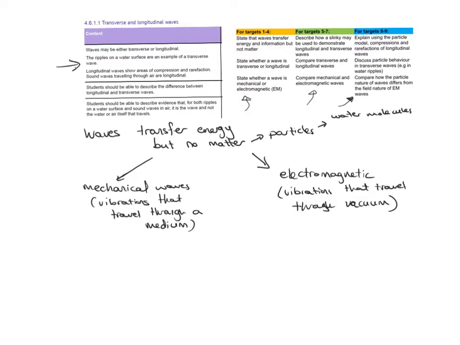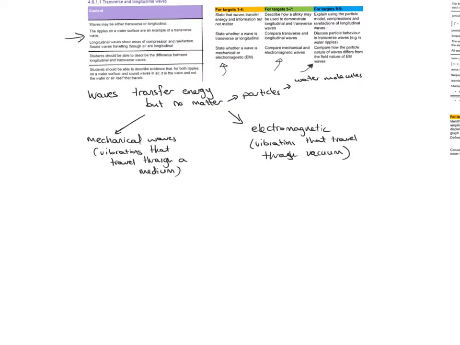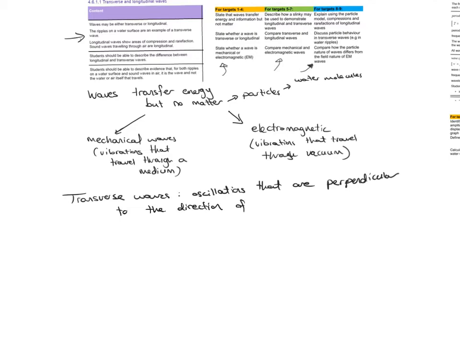So the first thing to pay attention to is that the specification says waves may be either transverse or longitudinal. So what do we mean by transverse? What do we mean by longitudinal? So what are transverse waves to begin with? Transverse waves are simply oscillations that are perpendicular to the direction of energy transfer.